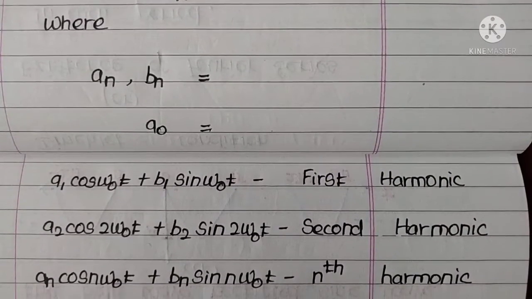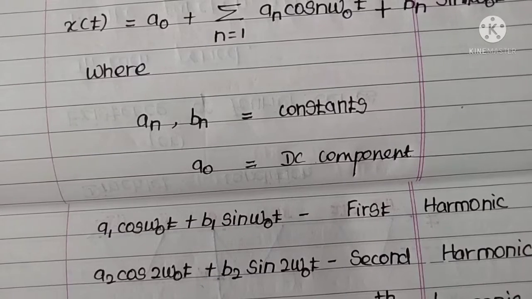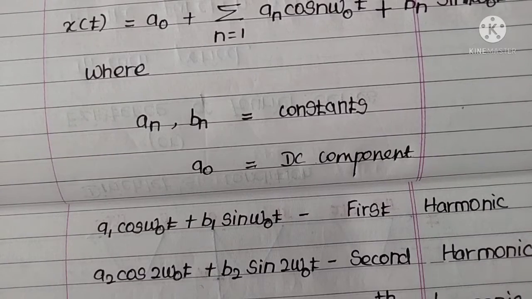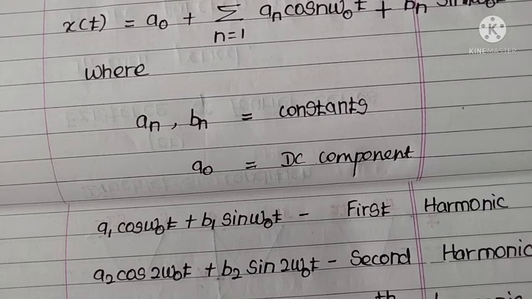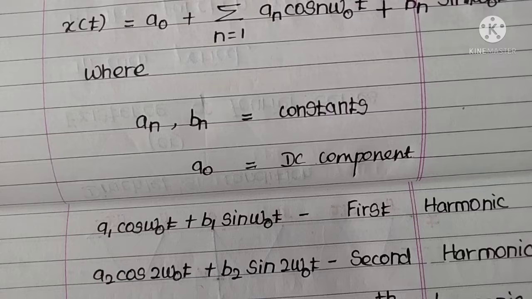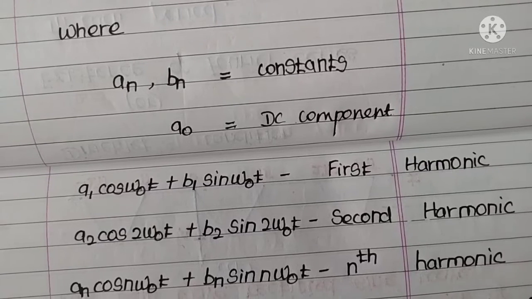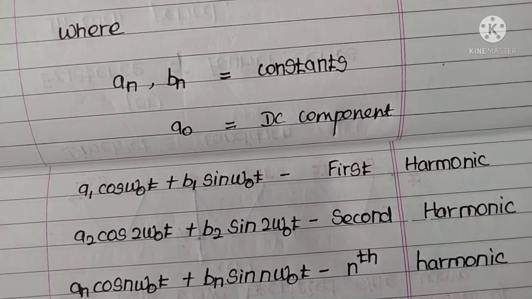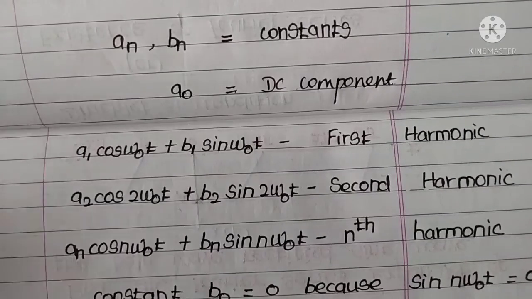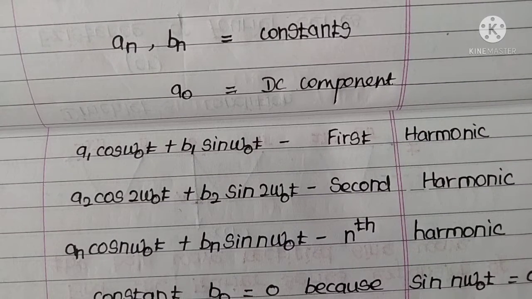So what are a n and b n? a n and b n are constants, and the coefficient a naught is the DC component. a1 cos omega naught t plus b1 sin omega naught t is the first harmonic component. Similarly, a2 cos 2 omega naught t plus b2 sin 2 omega naught t is the second harmonic component. Similarly, a n cos n omega naught t plus b n sin n omega naught t is the nth harmonic component.